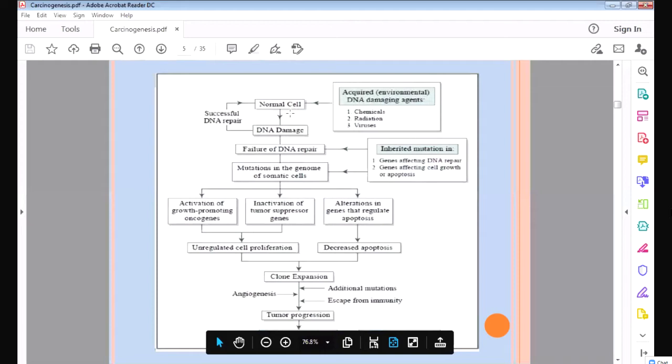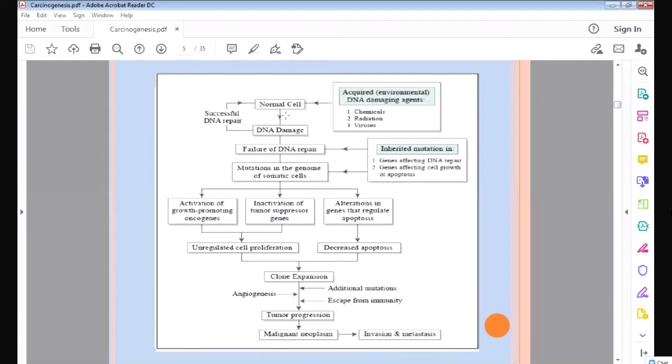See, this is a normal cell. What will happen? I told you the main cause of cancer is gene damage, genetic damage. Genetic damage means DNA damage because genes are present on the DNA. So what will happen? The gene is damaged, that is, the DNA is damaged. And how does this DNA damage happen?